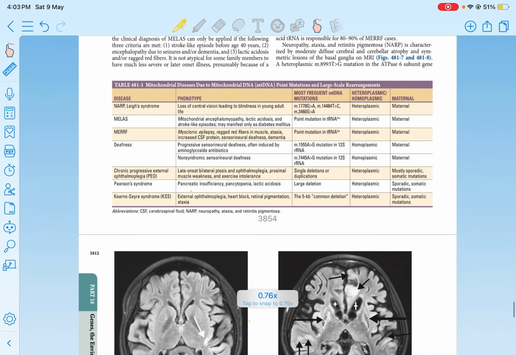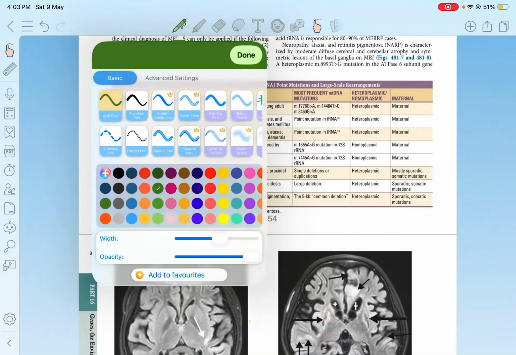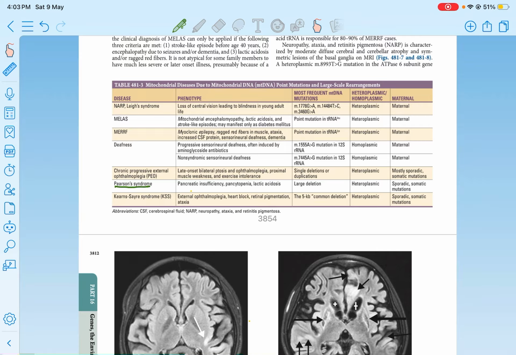Yes. So a dark color would suffice. Yes. If it's Pearson syndrome, there is pancreatic insufficiency causing diabetes, pancytopenia, and lactic acidosis. So lactic acidosis is common. This is MELAS: mitochondrial encephalopathy, lactic acidosis, and stroke-like episodes. It may manifest only as diabetes mellitus.